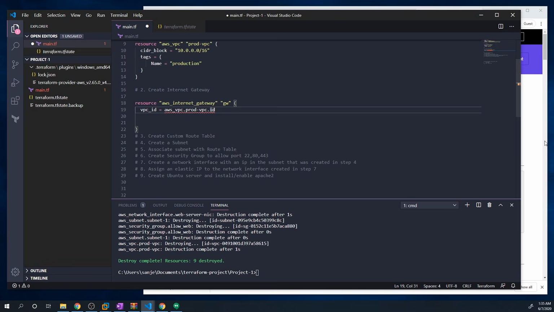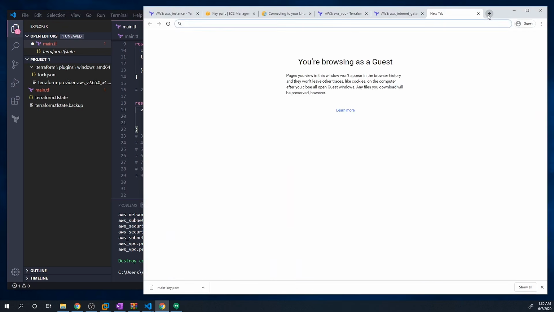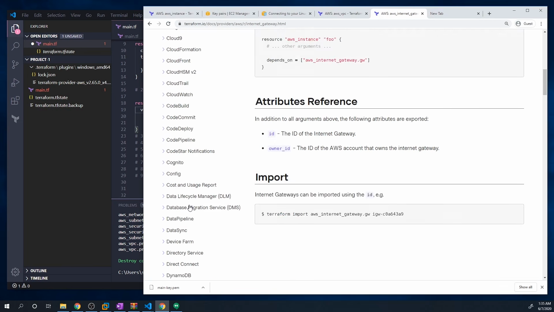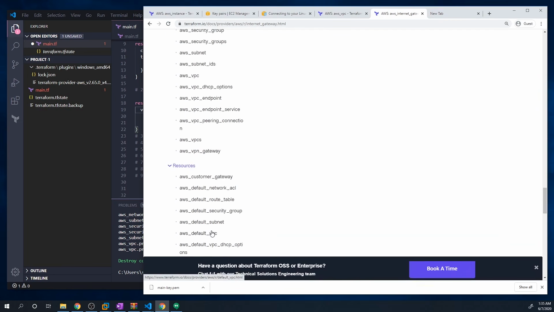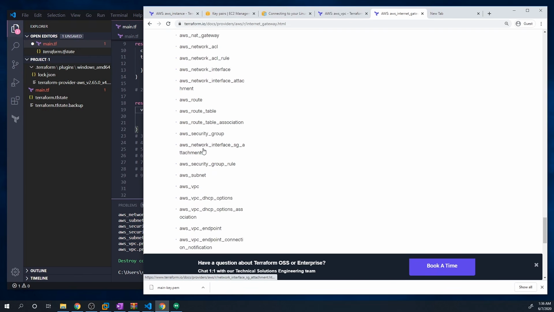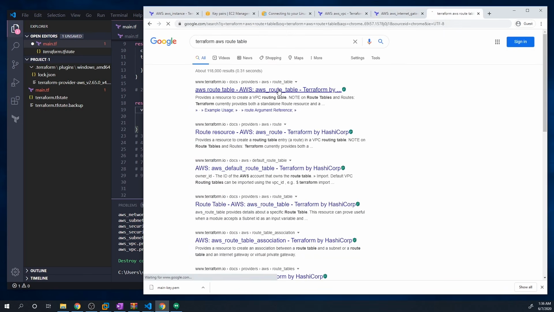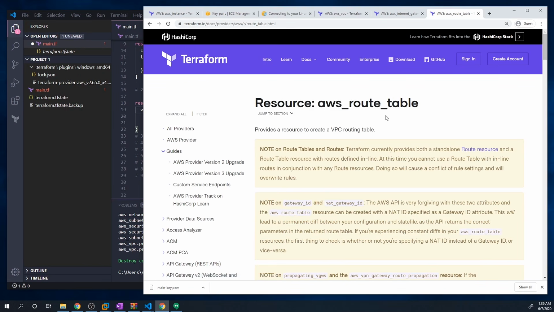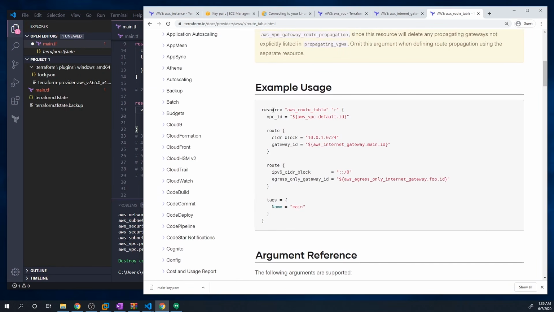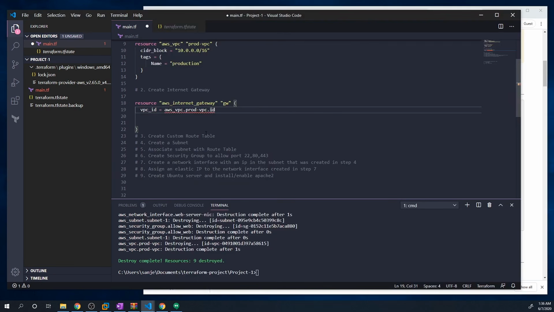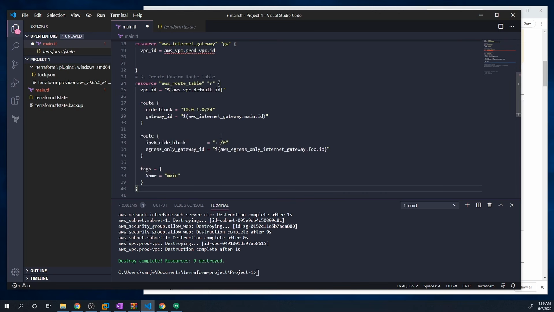Now we have to create a custom route table. So this is something that's new again. So we'll just search for that, Terraform AWS route table. And obviously we already have this open, so we could just navigate to wherever it is, but there's just so many resources. It just takes forever to find what you're looking for. So I always just Google it. And so here we want the AWS route table, and it's going to give us an example. So just copy this, and I'll explain step by step what each line is doing.